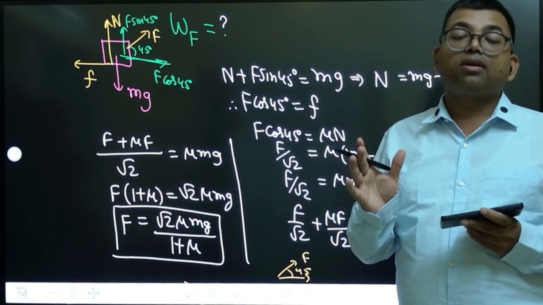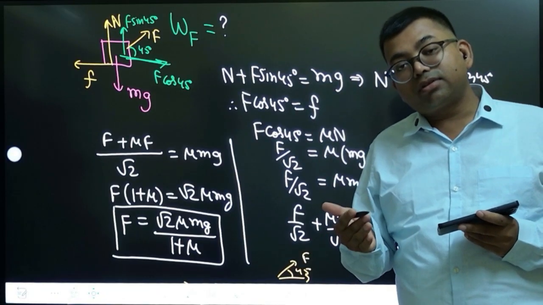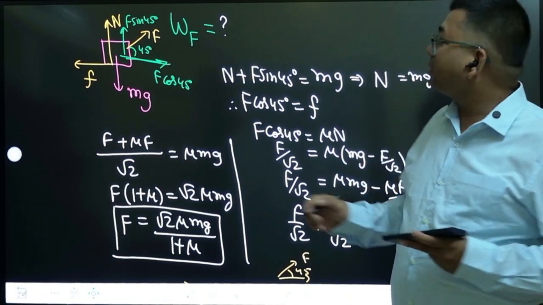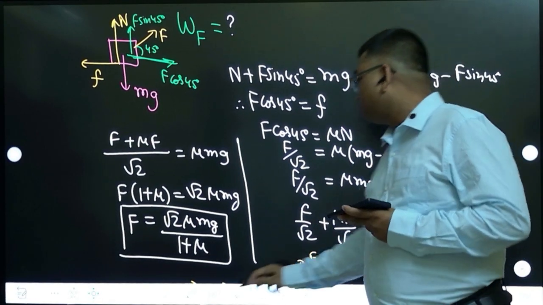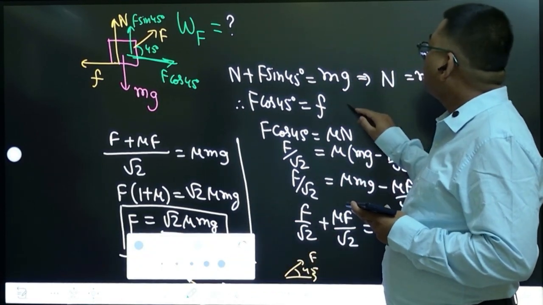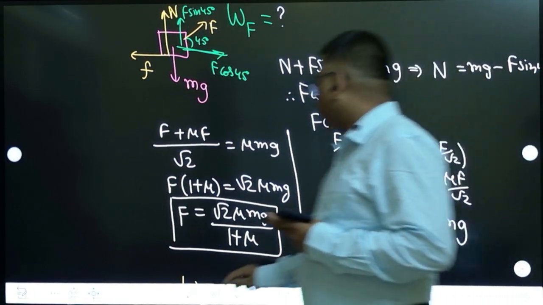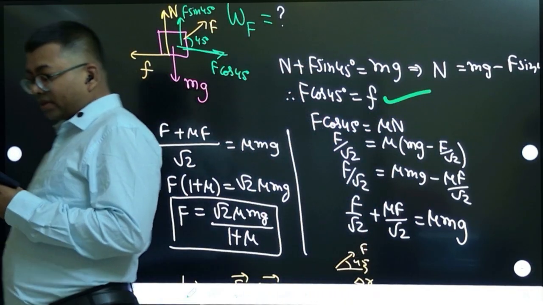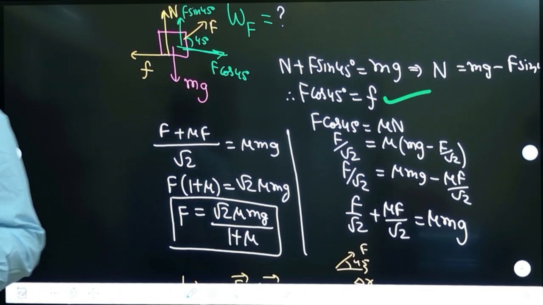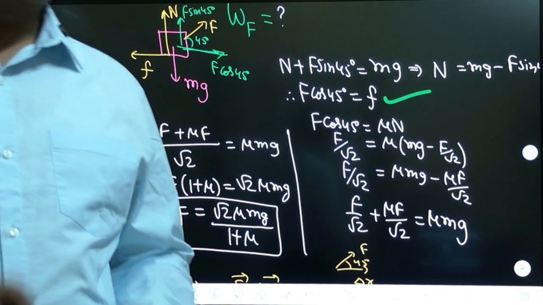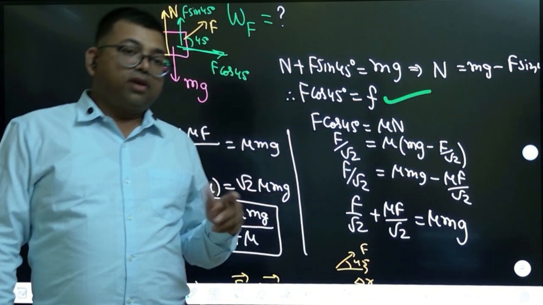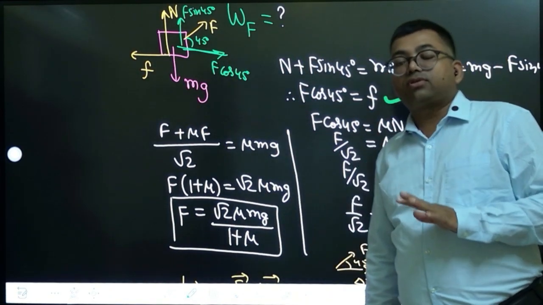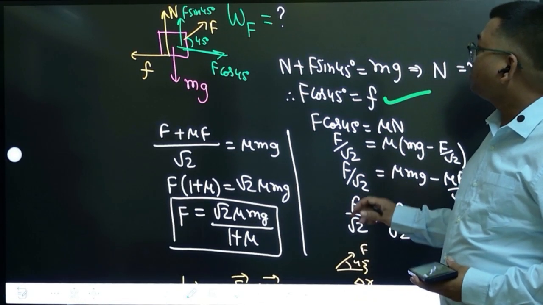Because the body is balanced. Although the body is moving, it is moving with a constant velocity, so the body is in equilibrium. So we have to balance the forces. This equation is the main critical equation which I think you have missed out. The horizontal component, if you equate, then you will get it, and you have to calculate work done by the applied force F. So that is what we need to calculate, F.